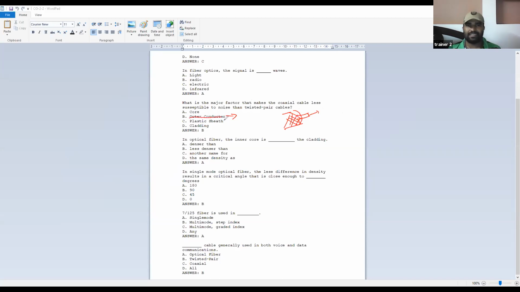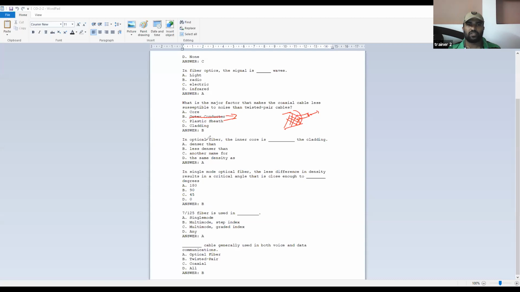The plastic sheet is just for insulating one another and at the same time to avoid things like corrosion. If these metals directly come in contact with different gases in the air, then corrosion can occur in those metals. To avoid that, these plastic sheets are used. Cladding is a component in optical fibers. Core is the center point, whether it is optical fiber, twisted pair or coaxial cable. So the answer for this particular question is B, outer conductor.